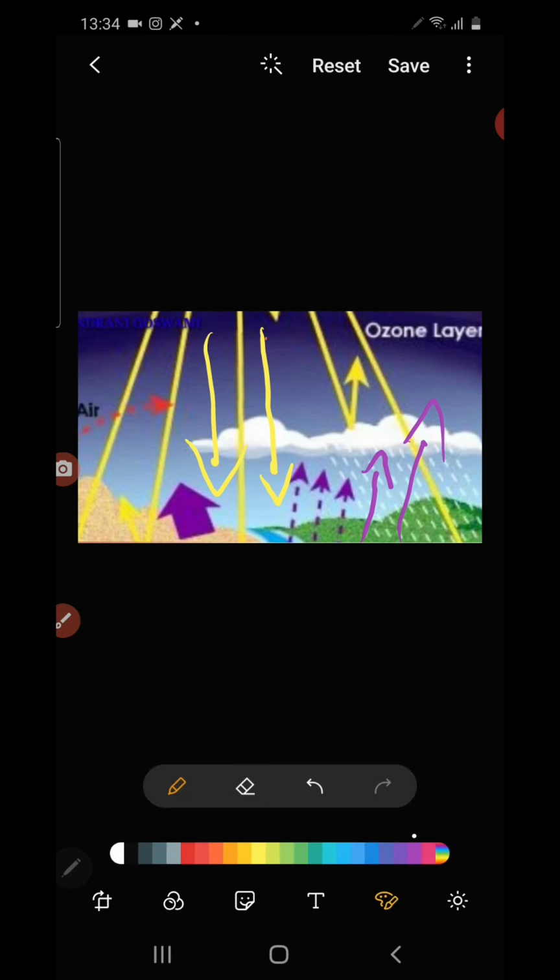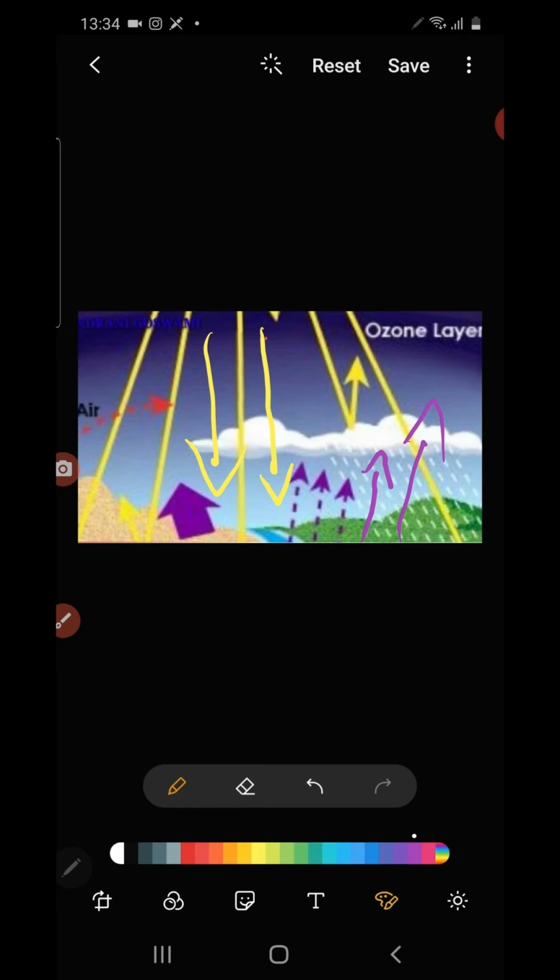So incoming solar radiation is always in the form of short wave, and outgoing radiation which is sent to space by the earth is always in the form of long wave.